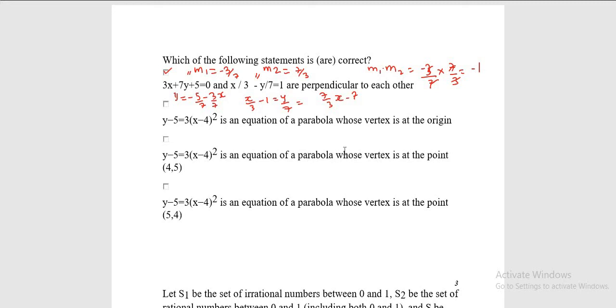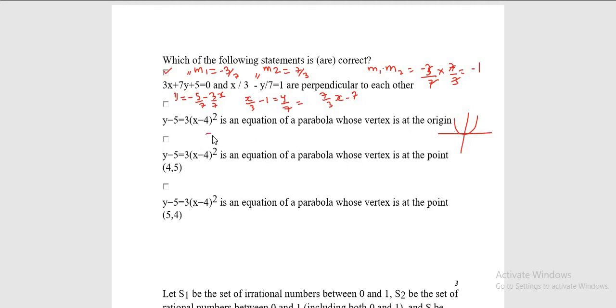One way is that you can plot this parabola, and the second way is that you can just put down the values and check whether the left hand side and right hand side are satisfying this equation or not. I'll be going for the easiest method, putting down the value and checking whether this is going to satisfy or not, because you know that the vertex lies on the equation of the parabola itself, so definitely that point will be satisfying the equation.